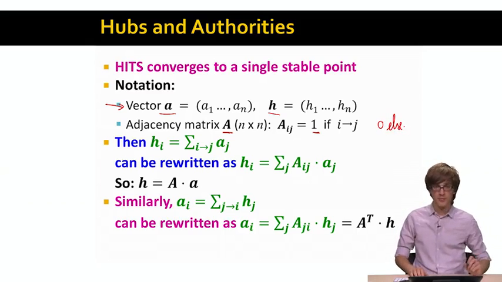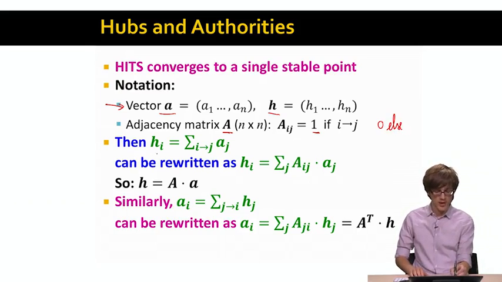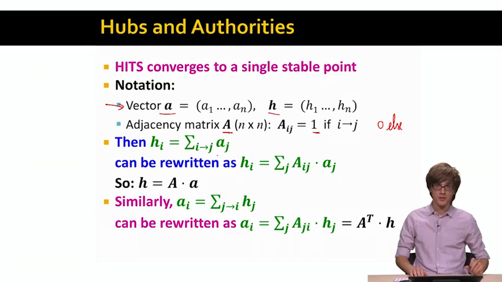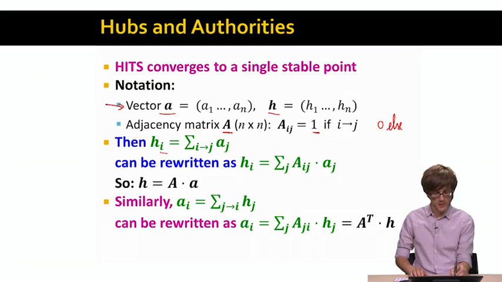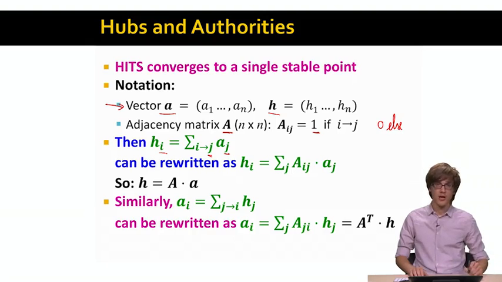And then the first question is, how can you write the hub update equation? The hub update equation just says that the hub score of node i is simply a summation of the authority scores of everyone that node i points to.